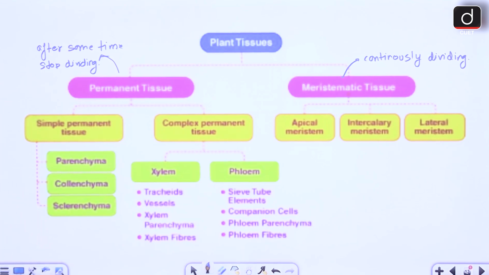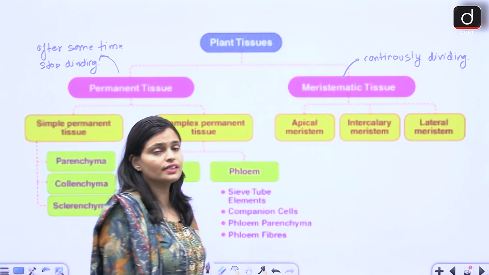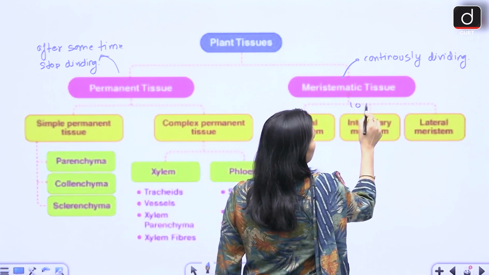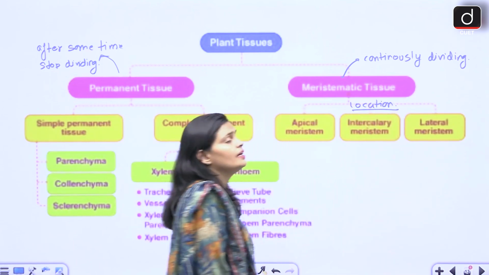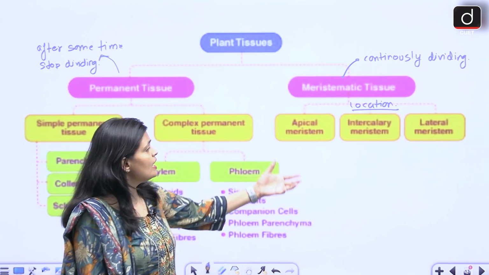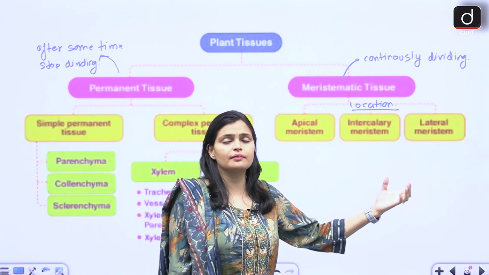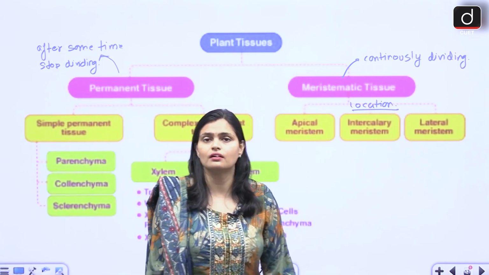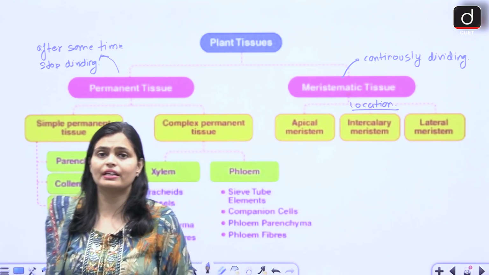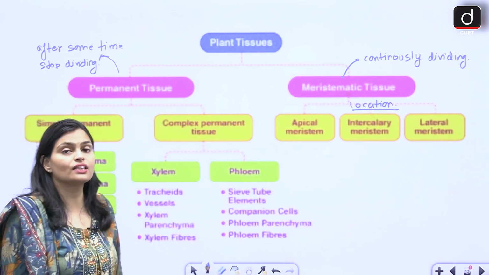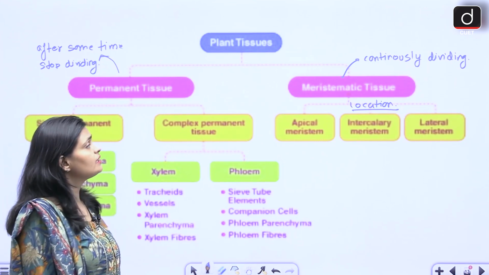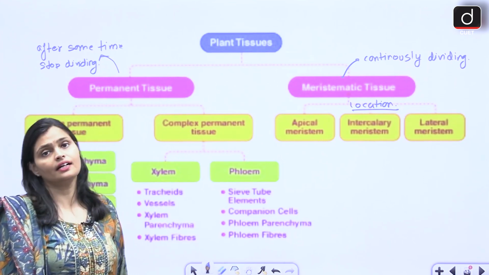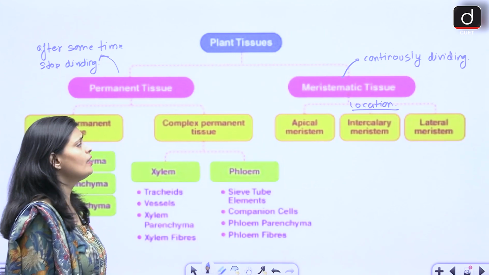Now meristematic tissue, based on their location, where you will find this tissue, is of three types: apical meristem, intercalary meristem and lateral meristem.